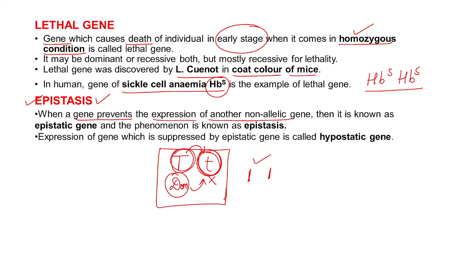Epistasis is a condition in which a gene prevents the expression of another non-allelic gene. And remember, the gene which prevents the expression of the non-allelic gene may be dominant or it may be recessive, but it is going to control the expression of the non-allelic gene.